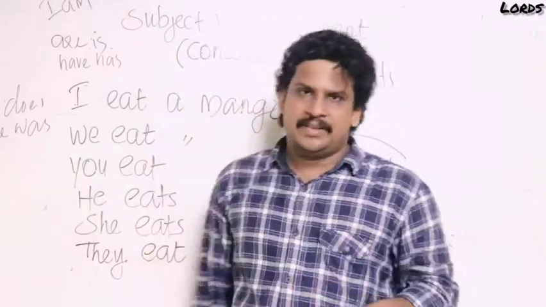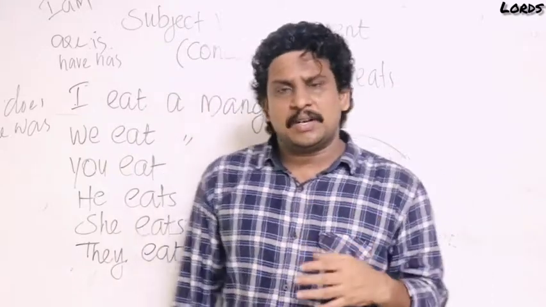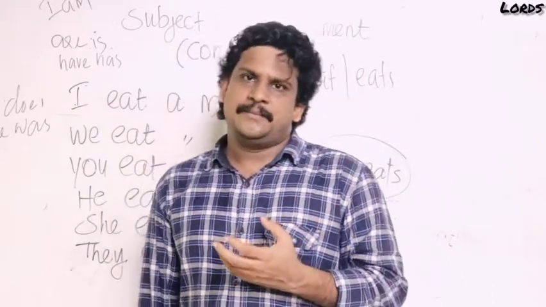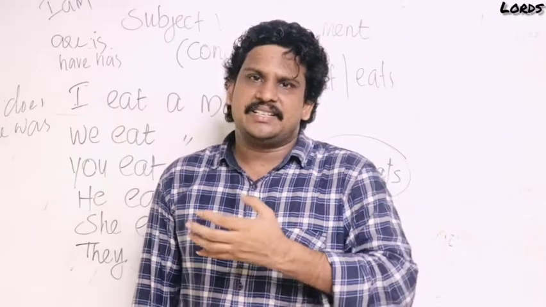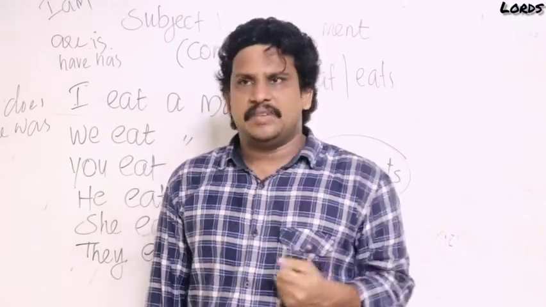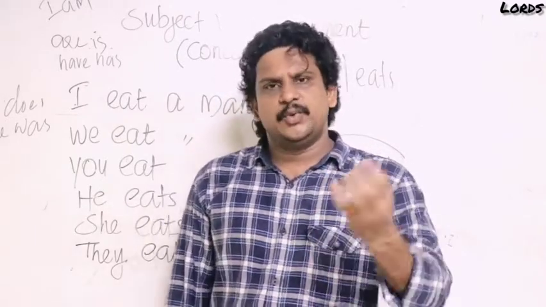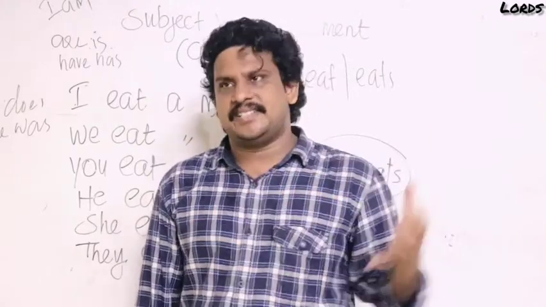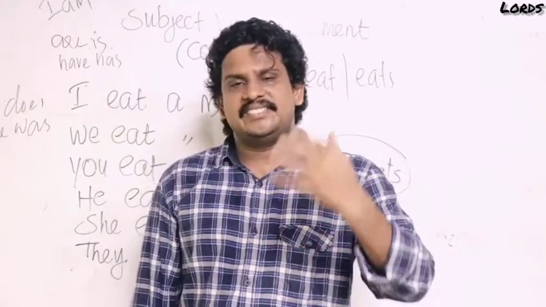Then subject-verb agreement. A singular subject takes a singular verb. A plural subject takes a plural verb. A verb must agree with the subject in number and person. That is subject-verb agreement. I eat, we eat, you eat, he eats, she eats, it eats, they eat. I am, we are, you are, he is, she is, it is, they are.